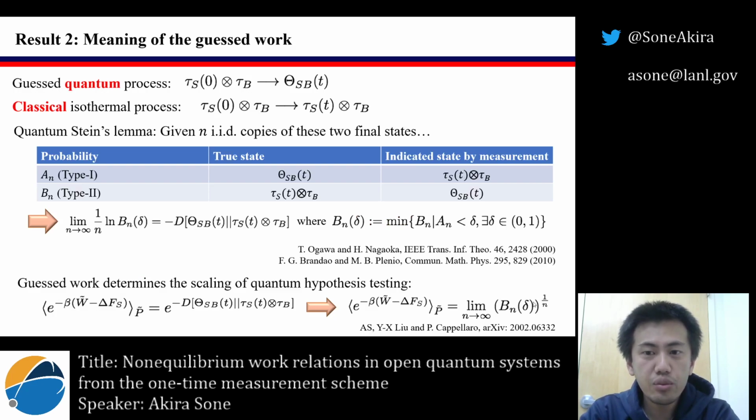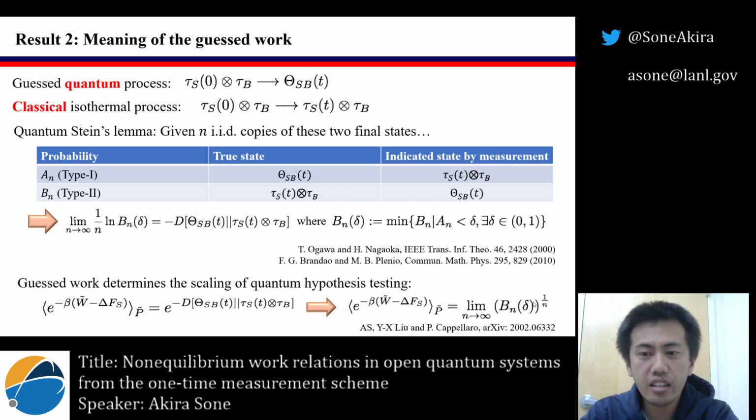Actually, the guessed work has a very important meaning in terms of quantum hypothesis testing. Please recall that we have this guessed process. Since the best guess state is constructed by considering the time evolution of the post-measurement state of the system by the initial measurement, it is a quantum process. The second line actually corresponds to the classical isothermal process. Actually, the quantum relative entropy between these two final states contributes as the scaling of the quantum hypothesis testing. This comes from the quantum Stein's lemma.